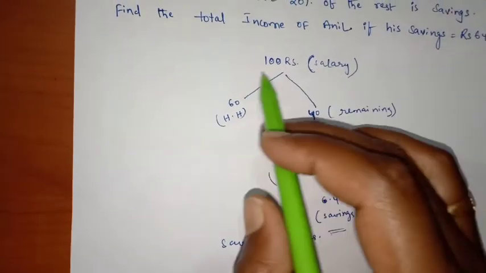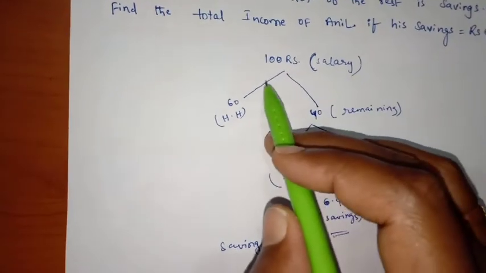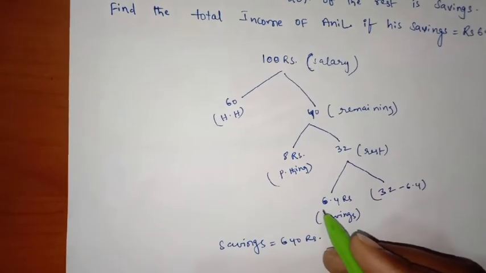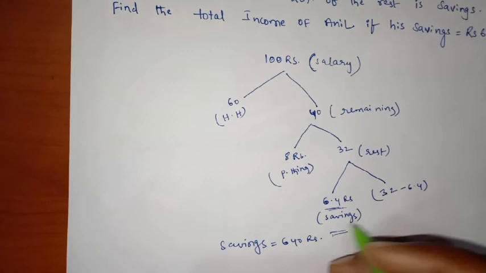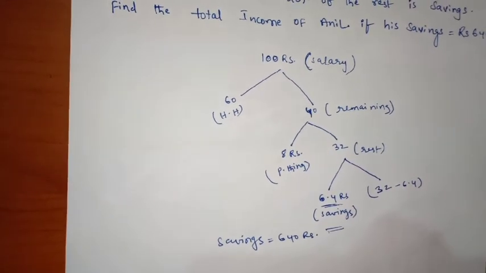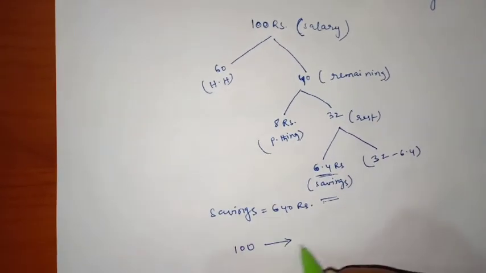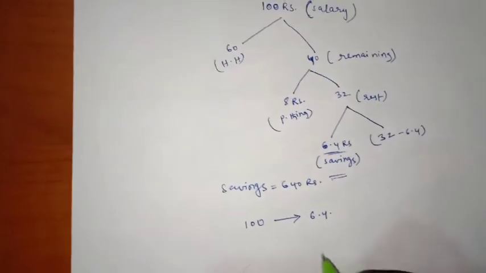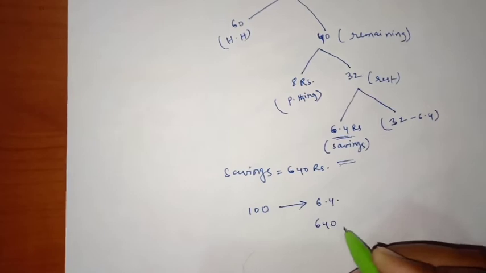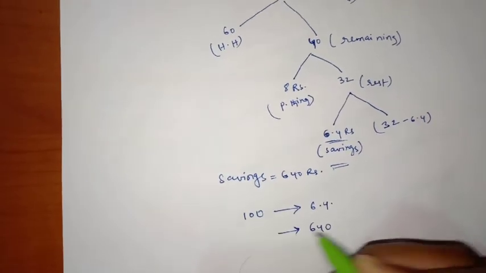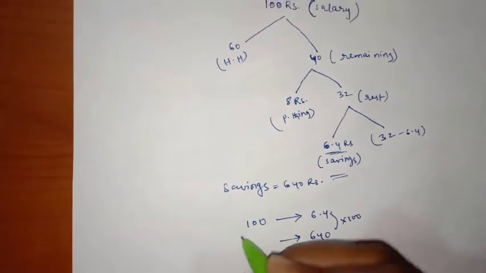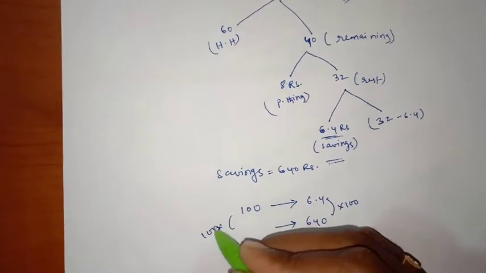See friends, my assumed salary is 100 rupees. If my assumed salary is 100 rupees, then my savings are 6.4 rupees, right? For 640 rupees savings, how much will be my salary, friends? Right?